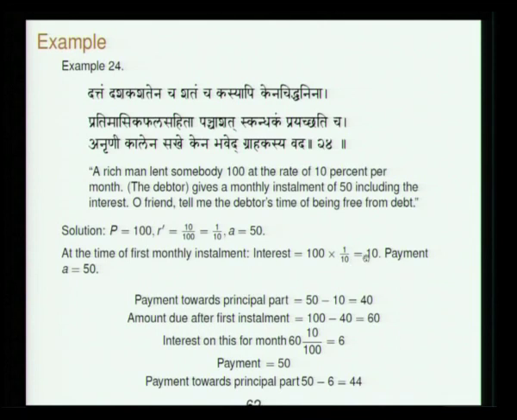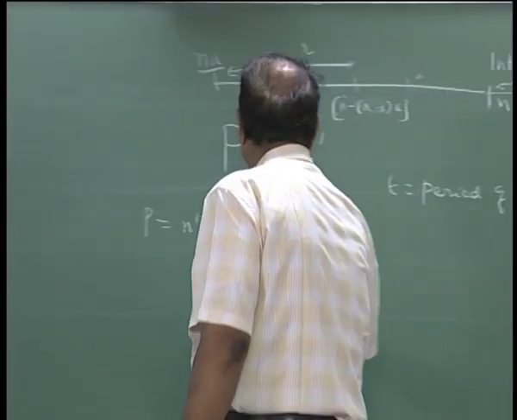So he is clearing the interest of 10. The rest, 40, is the payment towards the principal. So the amount due after the first installment is 100 minus 40, which is 60. You get the point.